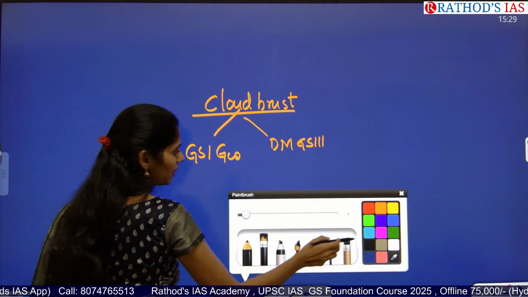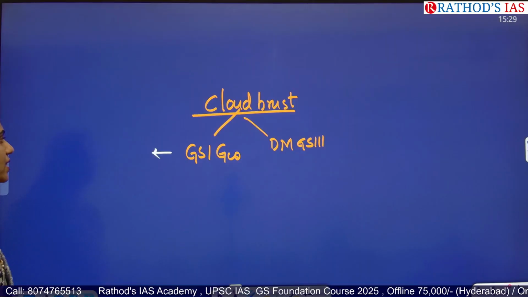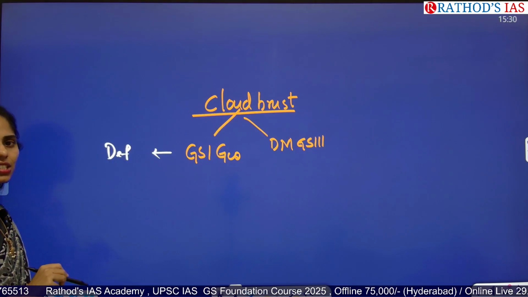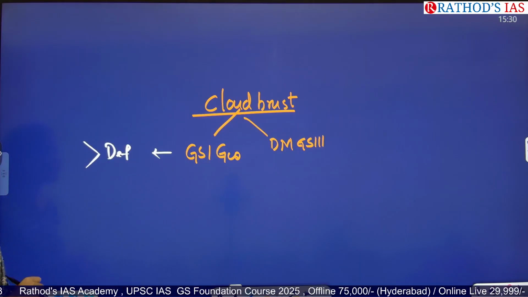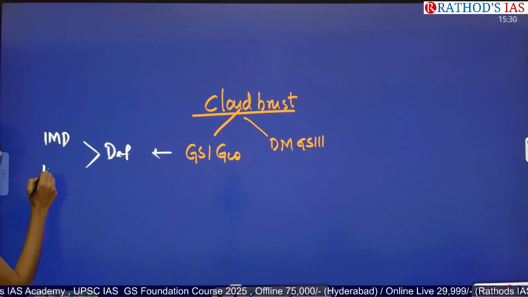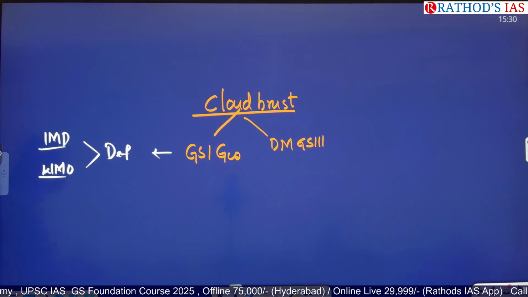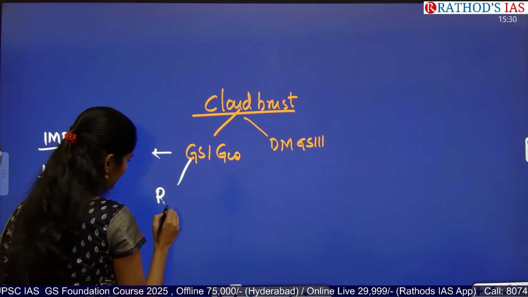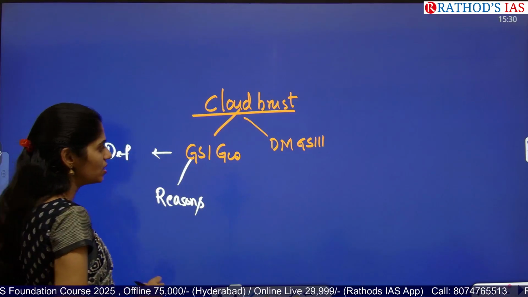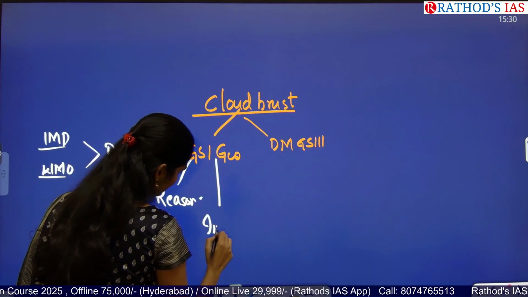From GS paper 1, from your geography, you have to understand the exact definition of cloudburst, and in this you can go through the IMD definition as well as the World Meteorological Organization definition. You have to see what the reasons for this cloudburst are and what the impacts are.